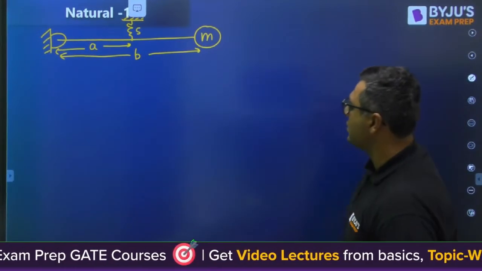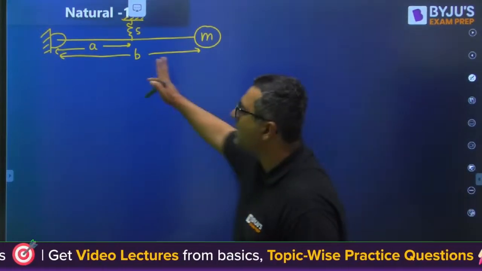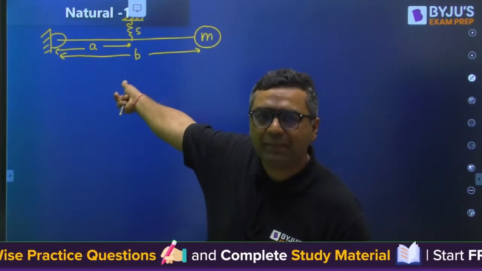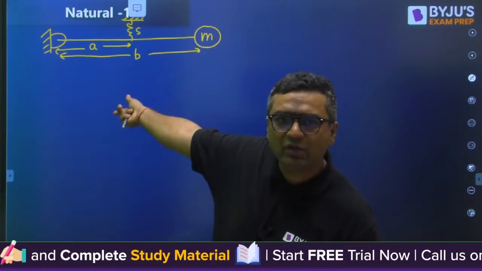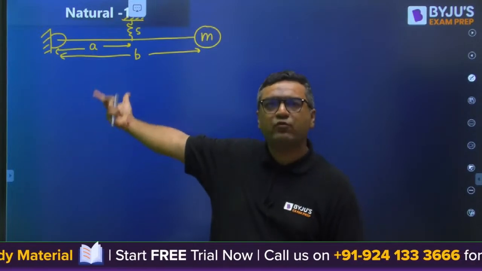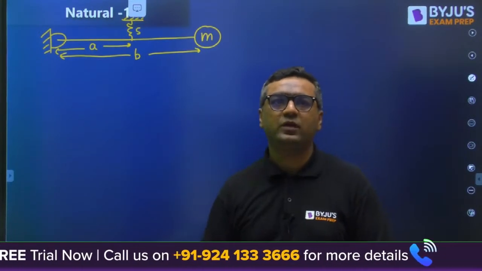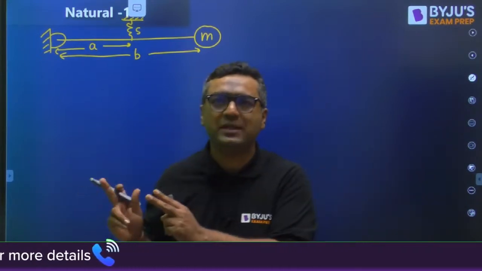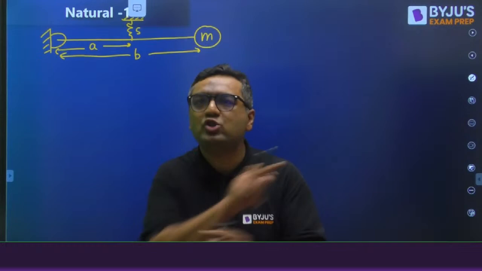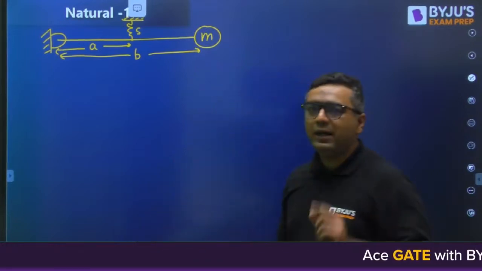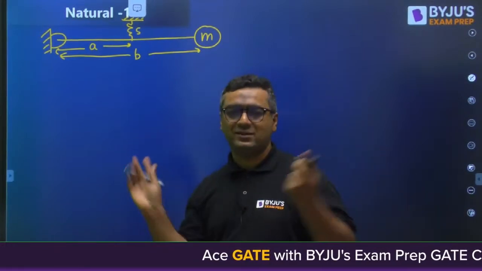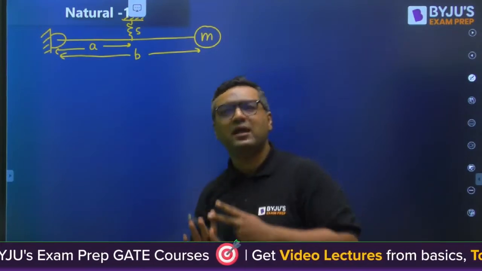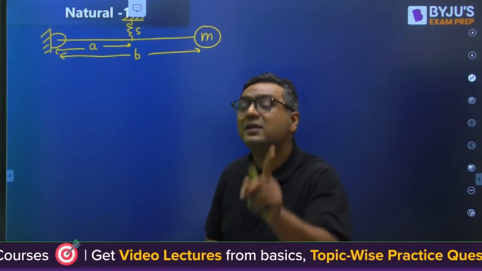If you see this system, first tell me, is there any friction? Which system is it: natural vibration system, damped vibration system or force damped vibration system? It is a natural vibration system. So definitely I have options with all the methods: Newton, D'Alembert, energy, Rayleigh, every method can be used. But then I remember Rayleigh method is the best one.